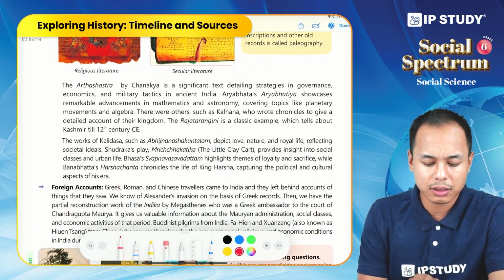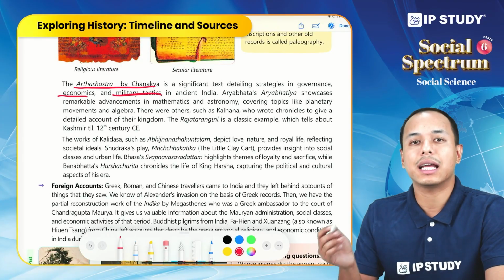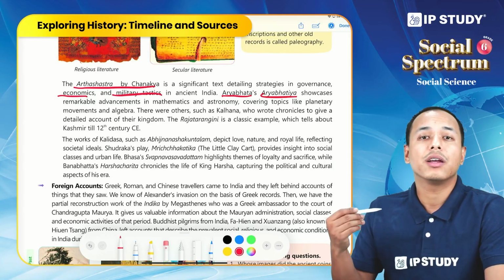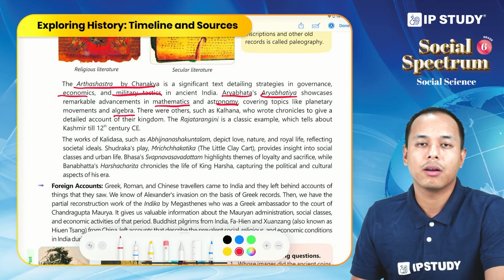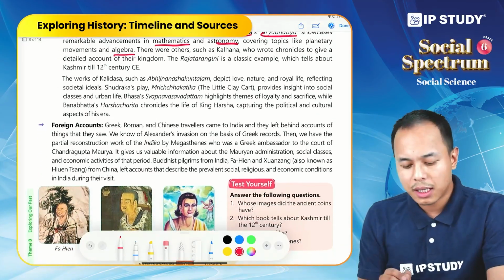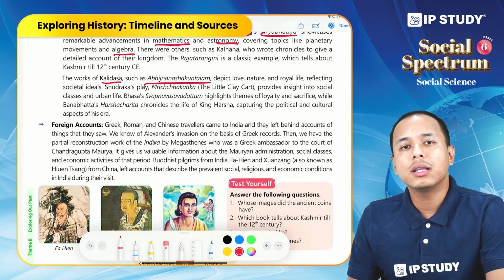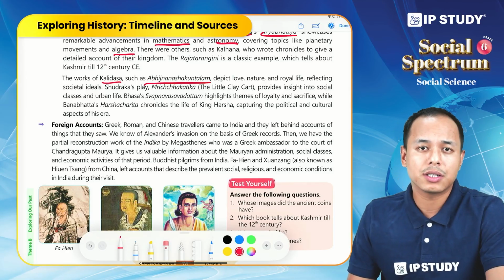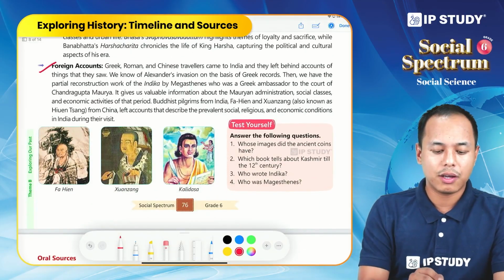For example, the Arthashastra written by Chanakya gives information about economics and military tactics. On the other hand, we also have Aryabhatta's Aryabhatiya. It gives information about astronomy, mathematics and algebra. We also have Abhijnana Shakuntalam. It is a play written by Kalidasa. So all these stories and plays that do not come under religious literature come automatically under secular literature.